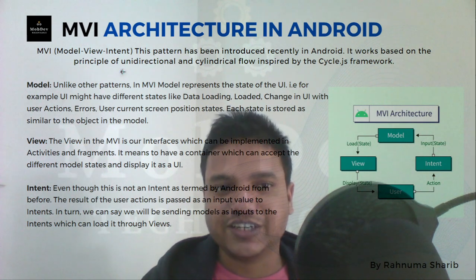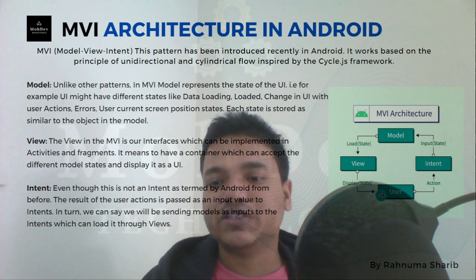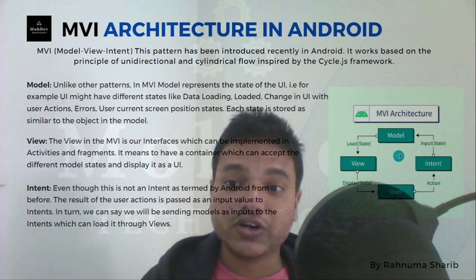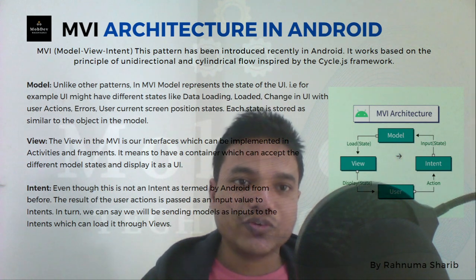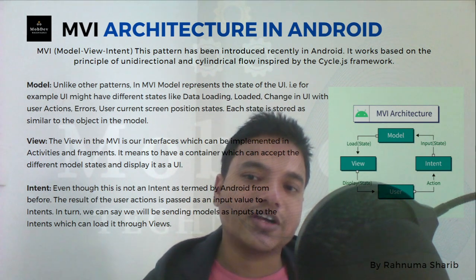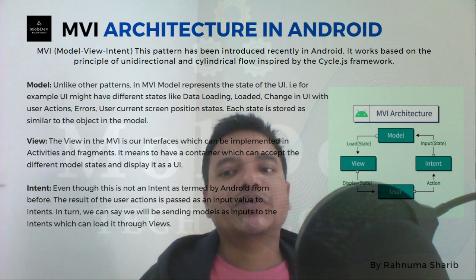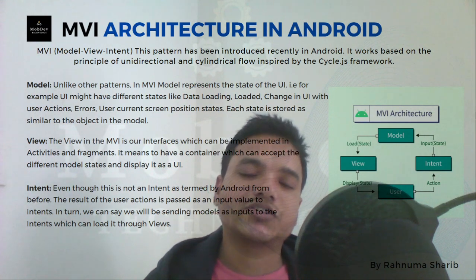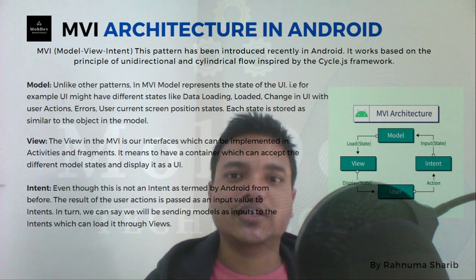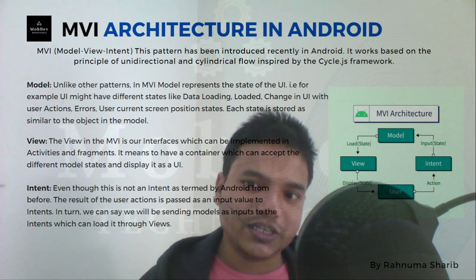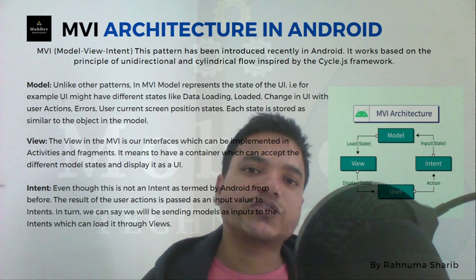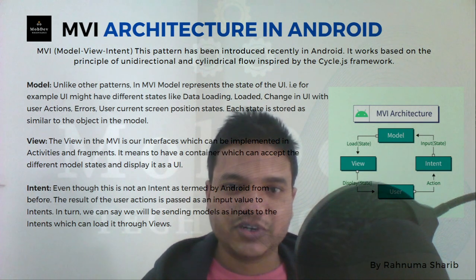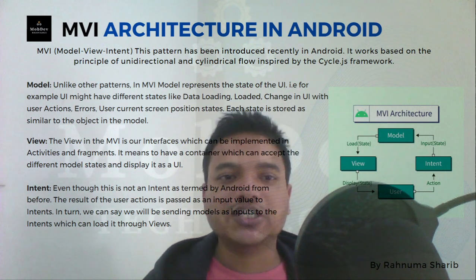Now take a look at the intent. Let's understand it with this diagram. When the user performs any action, it goes to the intent, and the model checks whether we need to create a new intent or new action, and provides it to the screen. This is used, for example, if you have a name or a string which can be displayed on three different screens. The data source remains the same, the intent remains the same, and we can show it on different screens. So if we have to change it, we need to change the data only one time. So this is about MVI and intent. It's a very short, top-level overview.